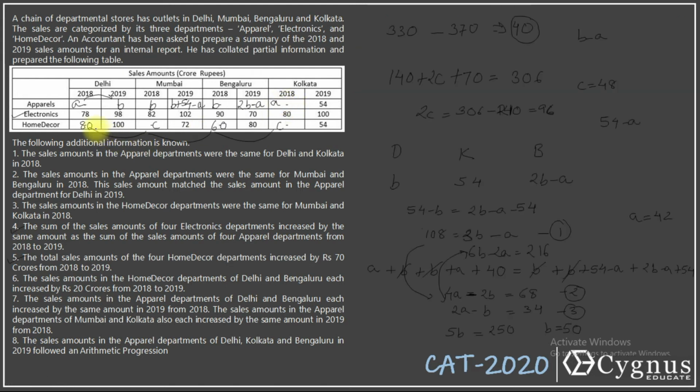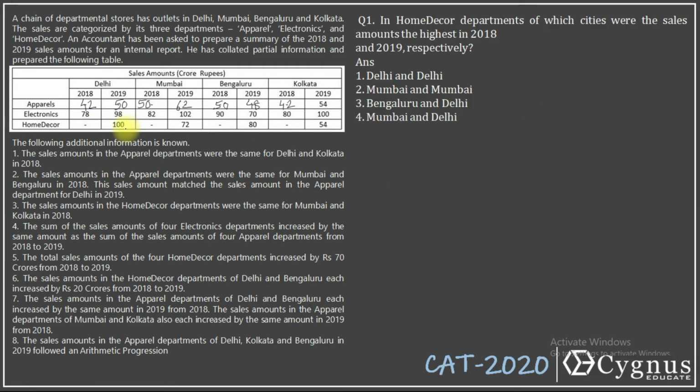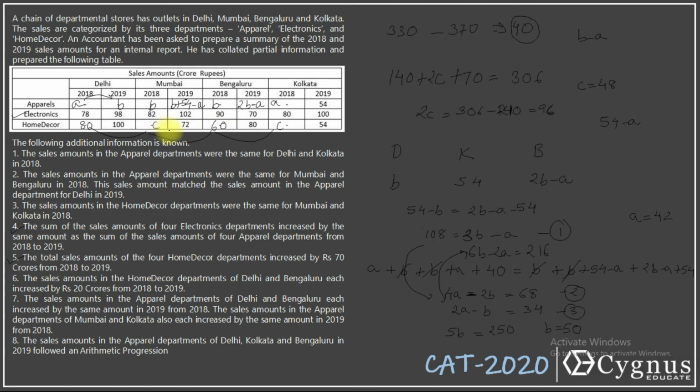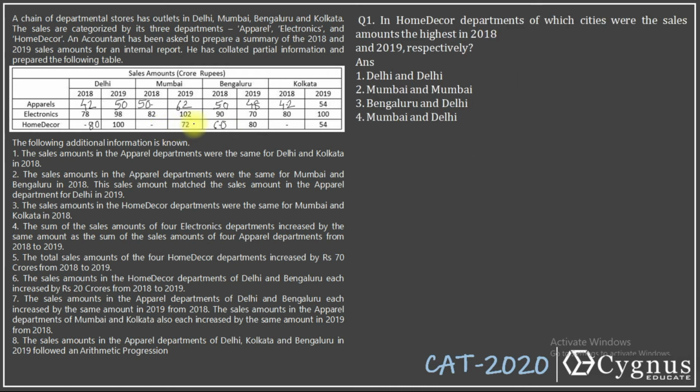In case of home decor, I got 80. So this is 80. This one is 60. And this was C. What was the value of C? I got C equal to 48. So these two values will become 48. Okay, so effectively I took around 7 to 8 minutes to solve this particular case. Now let's look at the questions here.